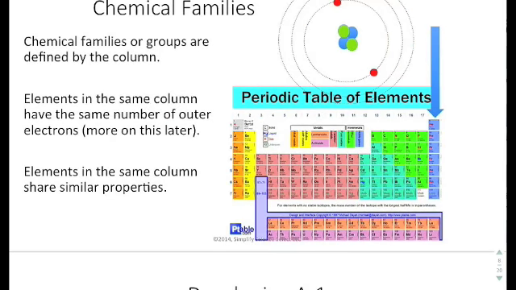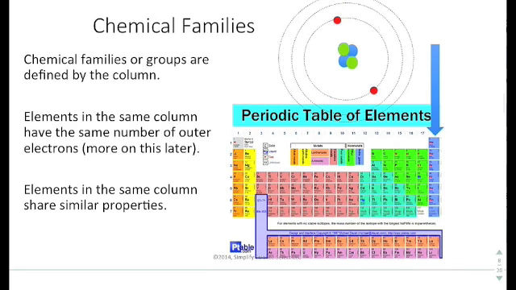Chemical families, on the other hand, are defined by the columns. So when you have the columns of the periodic table, that's what we talk about as chemical families. Elements that are in the same column have the same outer electron structure. Now we're going to get into that later, but that is the reason why they have similar properties: they have a similar electron structure. So because they have similar electron structure, they have similar properties.